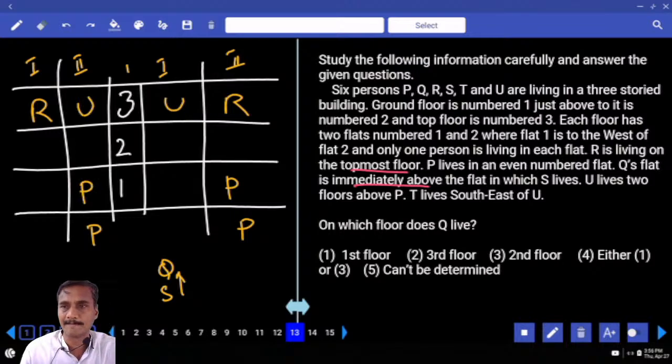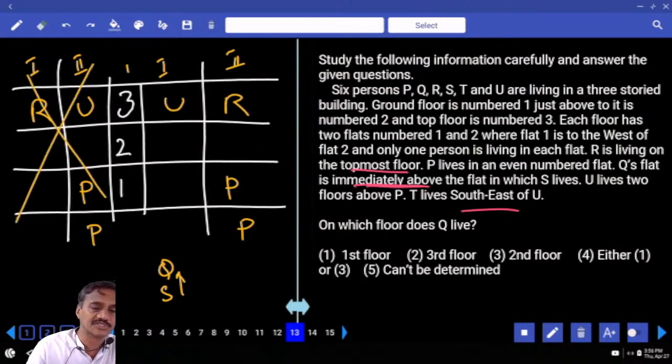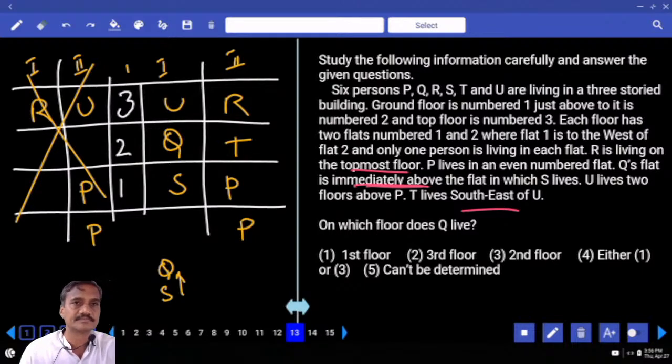Clear? Because 2 floors above. And Q's flat is immediately above S. P lives to the southeast of U. In this case, it is not possible. And P is to the southeast of U. T is here. Then Q and S must be in this order. Then, on which floor does Q live? Now, Q lives on second floor, first flat. Choice 3, question number 13.